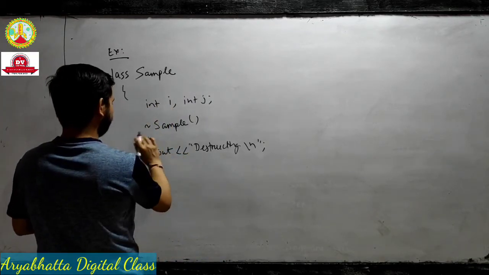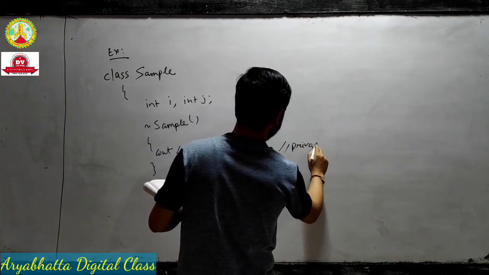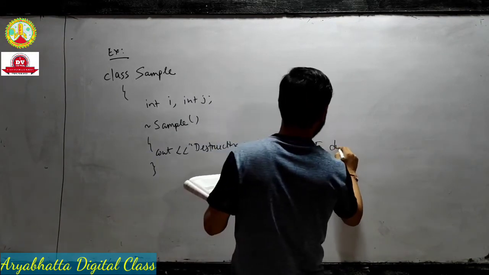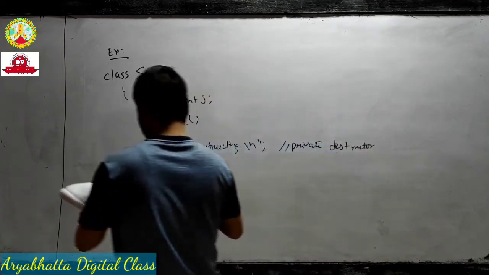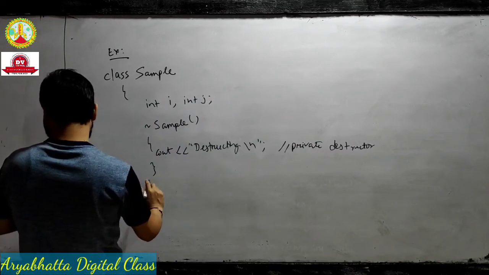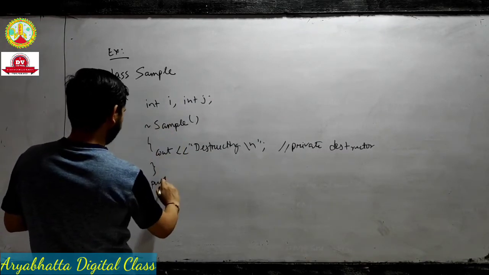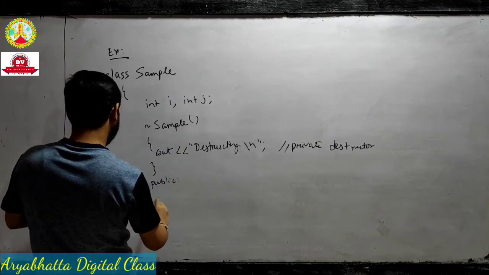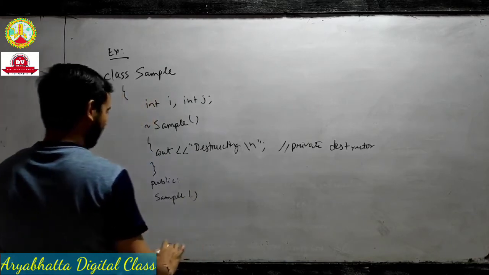Here we cannot use any accessibility mode. That's why it is a private destructor. You write it for understanding purposes like private destructor. Why do we take private? Because we don't specify any accessibility mode here. That's why it is taken by the compiler as private accessibility mode.